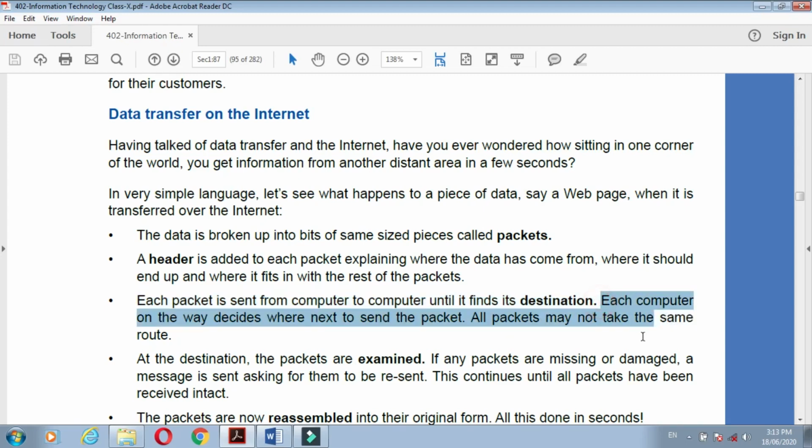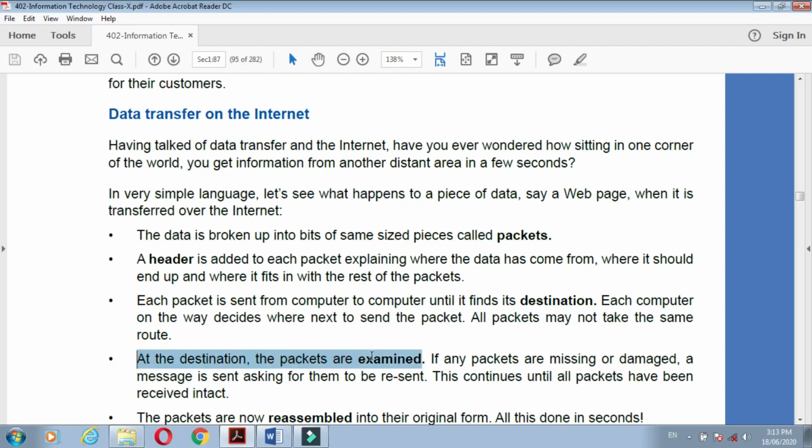Each computer on the way decides where to send the packets next, and all packets may not take the same route. They take different routes, meaning different internet connections or different cables, dial-up, DSL, wireless, cable, and they all collect at the one destination.